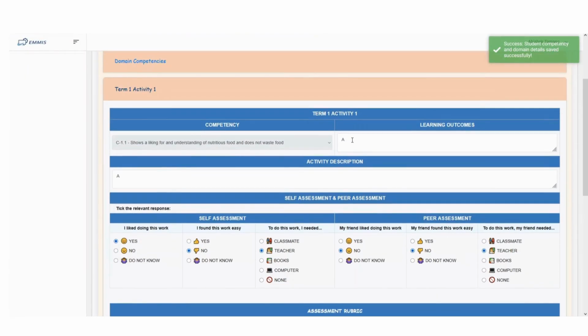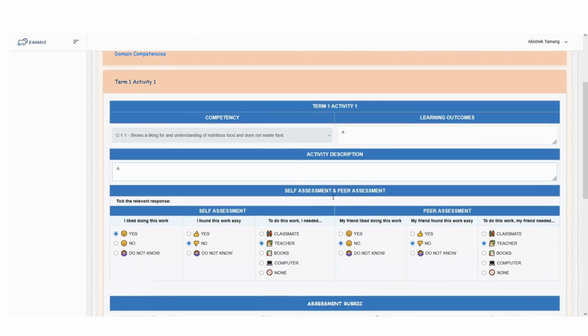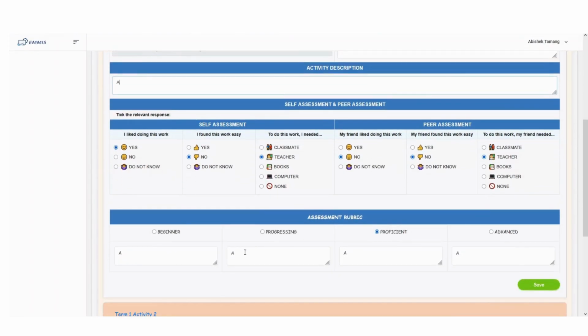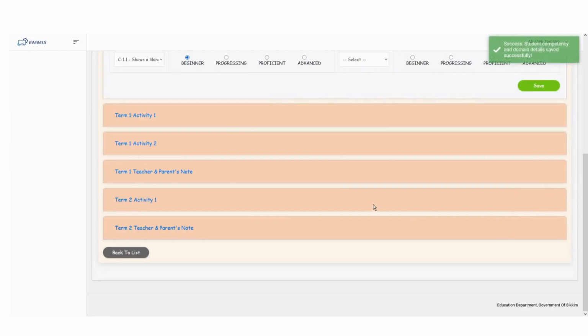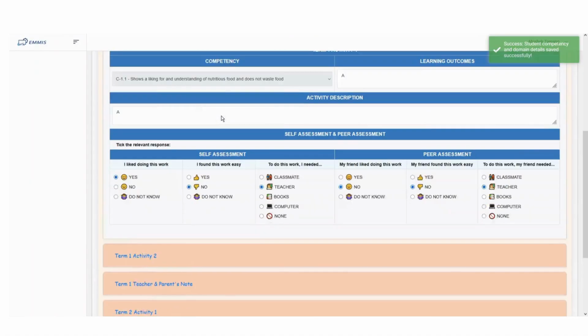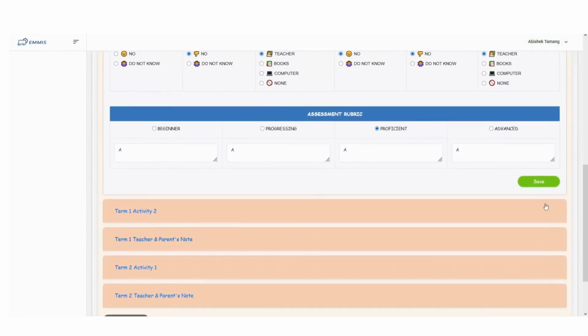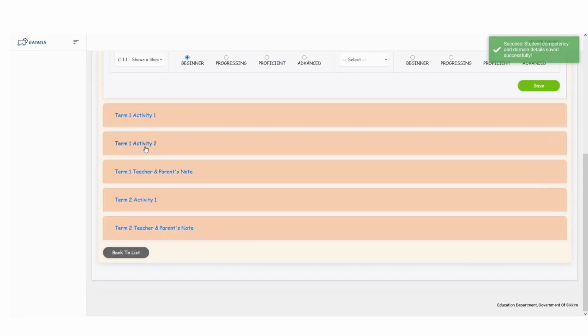After that, you would have to fill in the supplementary details of the student in their selected domain by clicking on the Follow-up tab. Term 1 Activity 1. At the end of the page, you will find the heading Assessment Rubric. You will have to grade only one of the options, however you will have to specify for every one of the options available. Click the Save button before proceeding further.